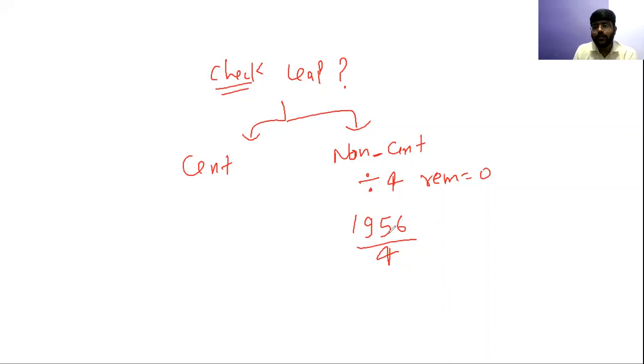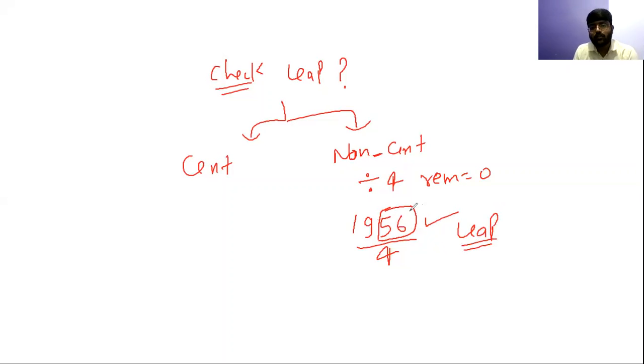So divisibility by 4, you will know if you have learned about the number system and the divisibility concepts. Divisibility by 4 says you just need to divide the last 2 digits of any given number. You need not bother about the whole number, just divide the last 2 digits and check. If the last 2 digits are divisible by 4, the whole number will be divisible by 4. So 56 is divisible by 4, and that's why 1956 will be divisible by 4, and hence it will be a leap year. This is the concept actually.